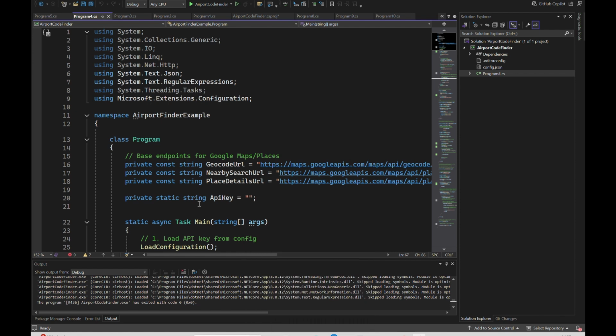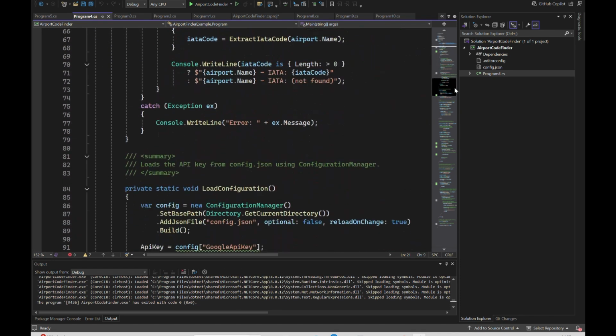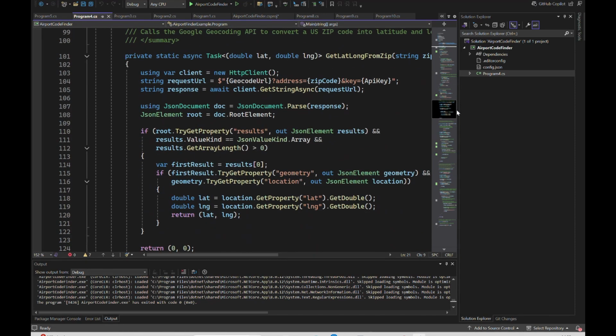It is using the nearby search and also using place details. So it's trying to get the details of the place that it finds and then going deeper into it to see if the IATA name can be found. Let's also look at the IATA code to see what it is doing exactly.